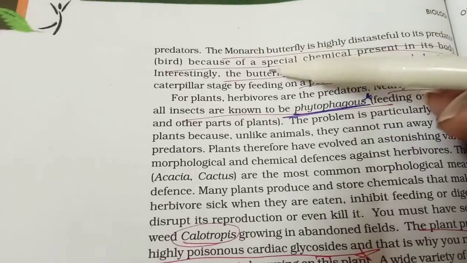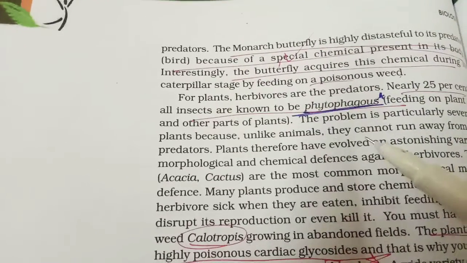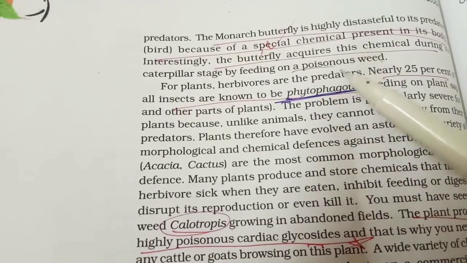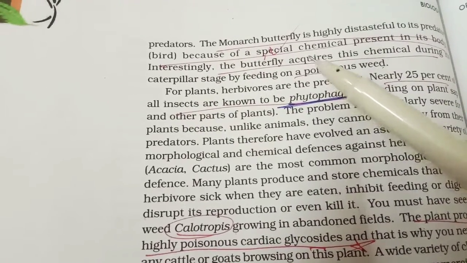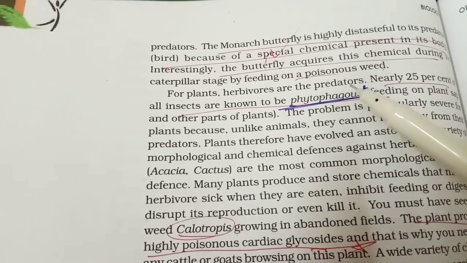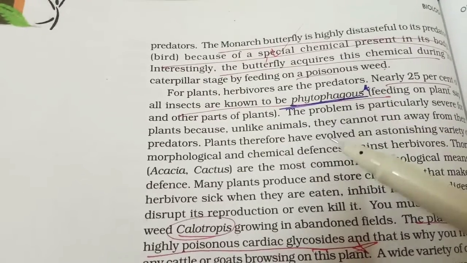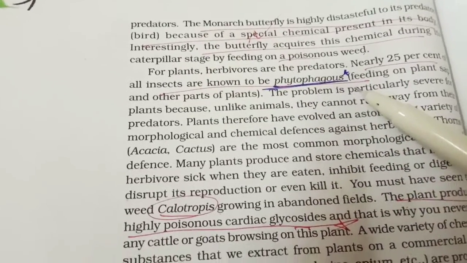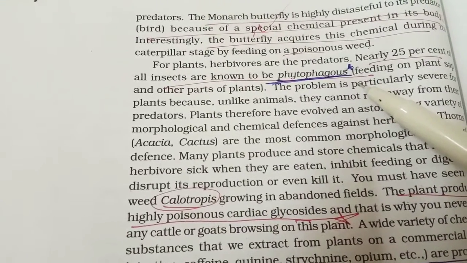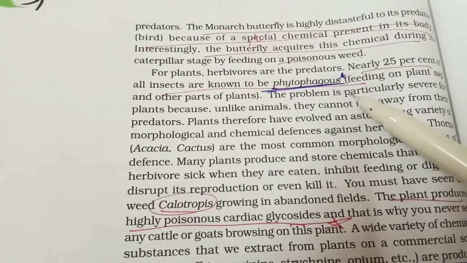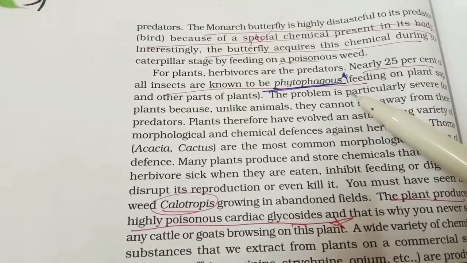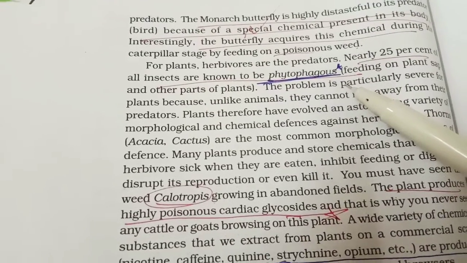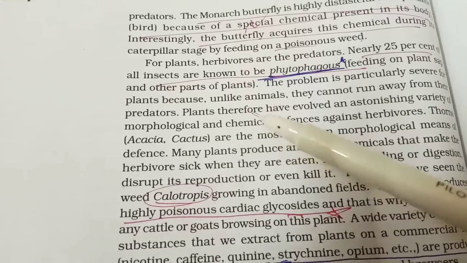ये क्वेश्चन बेटा CBSE में एक बार आ भी चुका है. Why the predators avoid monarch butterfly? Because of its unpleasant taste, as it feeds on poisonous weed whenever it is in the caterpillar stage. And many of the herbivores are predators. Like we can say around 25% of all insects are phytophagous, जो plants के plant sap पे feed करते हैं. ऐसे बहुत सारे organism हैं.